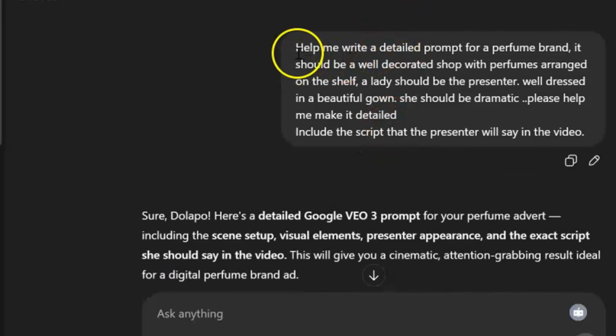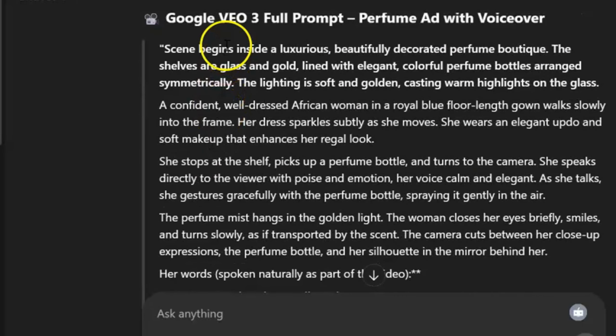All right. So what I did was I told ChatGPT to help me write a detailed prompt for a perfume brand. It should be a well-decorated shop with perfumes arranged on the shelf. A lady should be the presenter, well dressed in a beautiful gown. She should be dramatic. Please help me make it detailed. Include the script that the presenter will say in the video. All right, so this was what ChatGPT gave me.